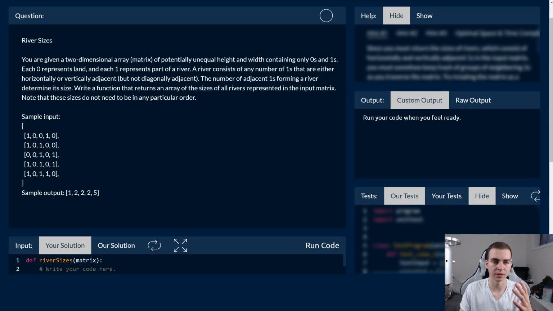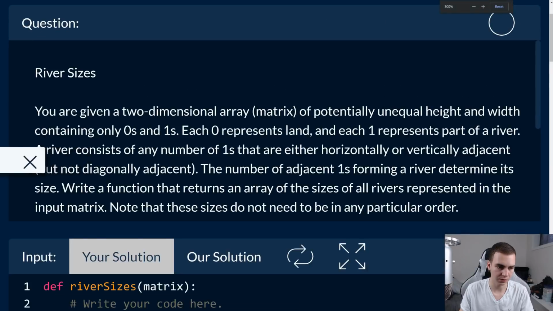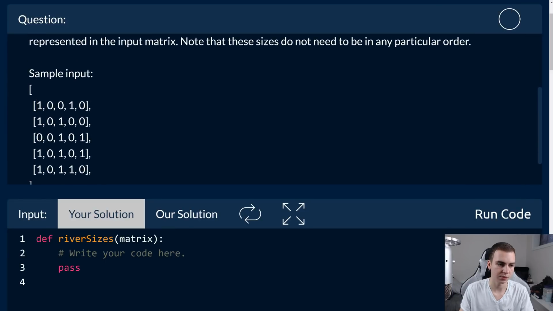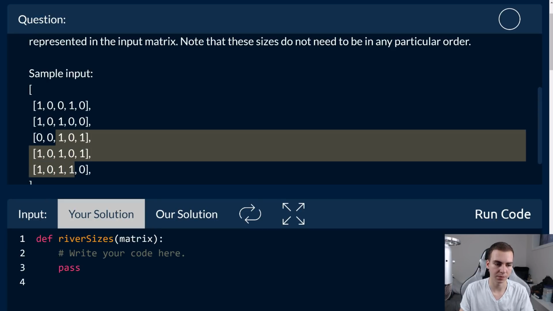Okay, so essentially the way that this works is we have these ones here which represent our rivers. And the way that you can think of a river is any ones that are touching each other form a river. And the rivers can be in L's and then go all around, and they don't just have to be straight lines, which is originally what I thought when I read this question. So for example, the one on the left side, I'll zoom in a bit more so you guys can see. This one and this one are a river. This one, this one, this one, this one, and this one are a river, and they form this kind of L structure like that.